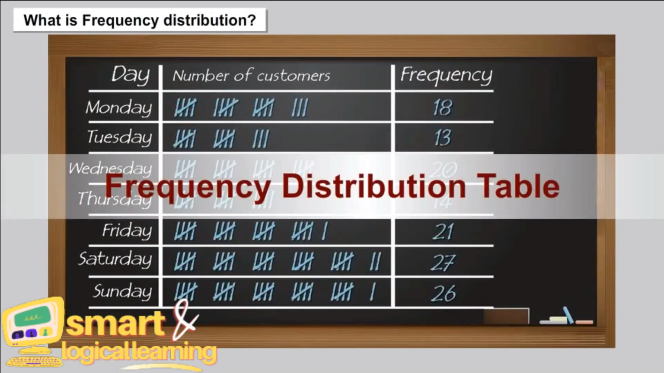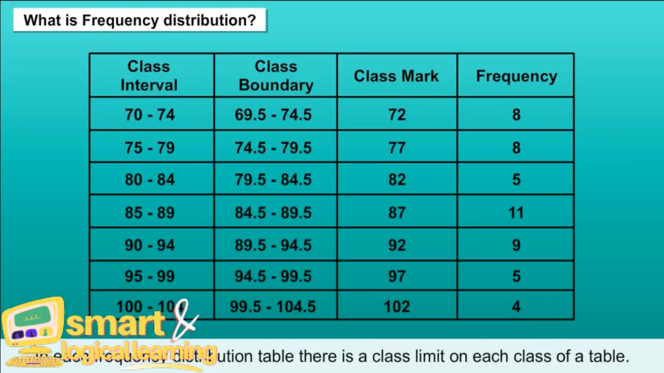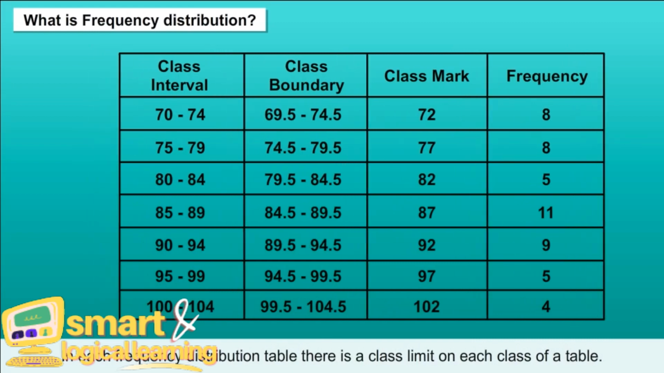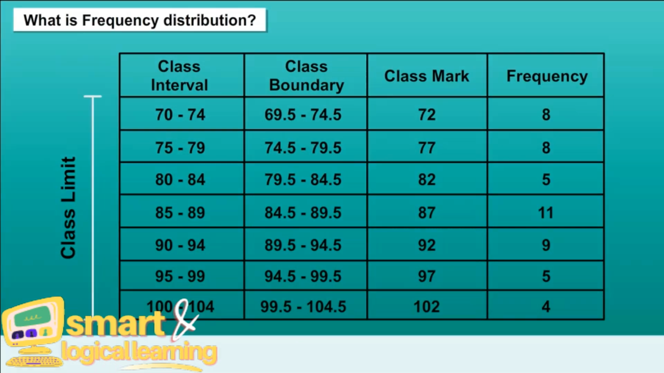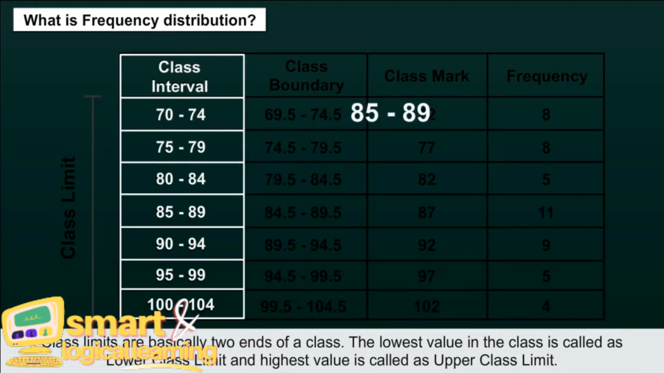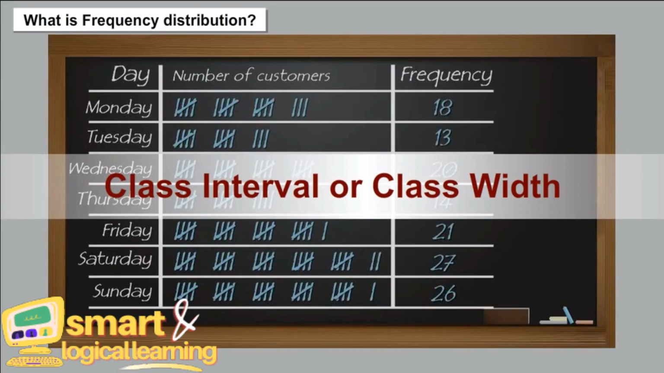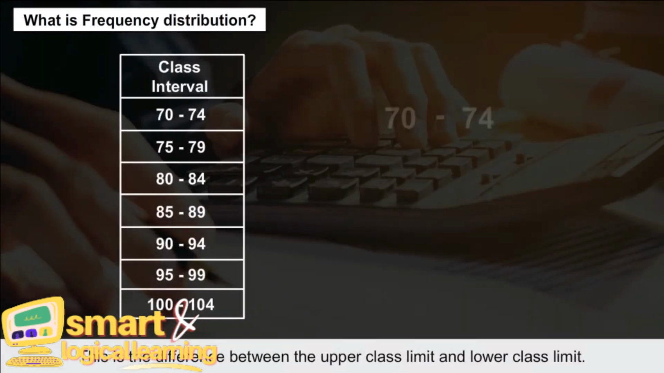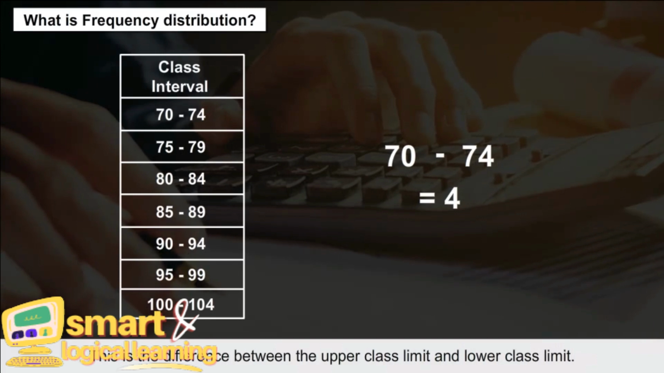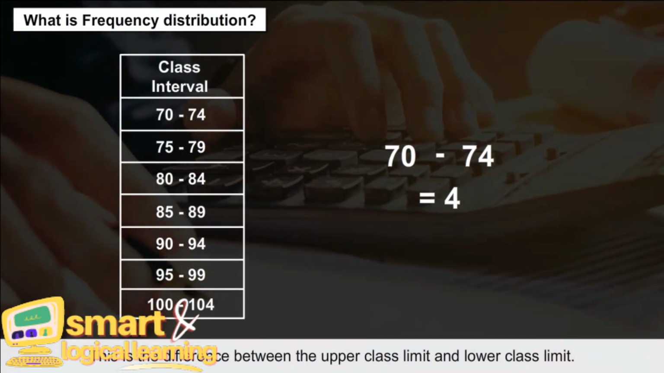Frequency distribution table. In each frequency distribution table, there are class limits on each class of a table. Class limits are basically the two ends of a class. The lowest value in the class is called the lower class limit and the highest value is called the upper class limit. Class interval or class width. This is the difference between the upper class limit and lower class limit.